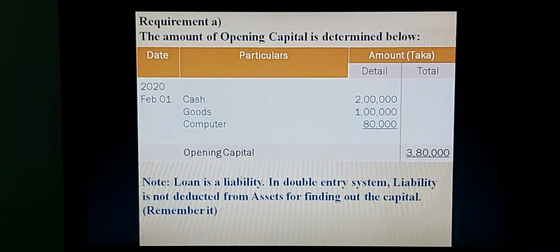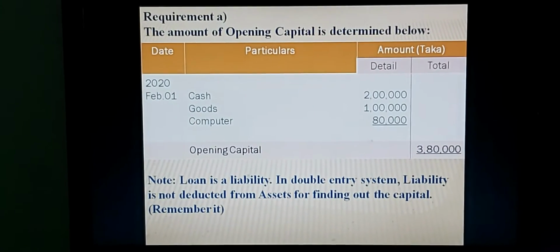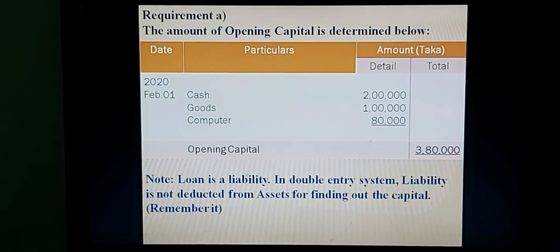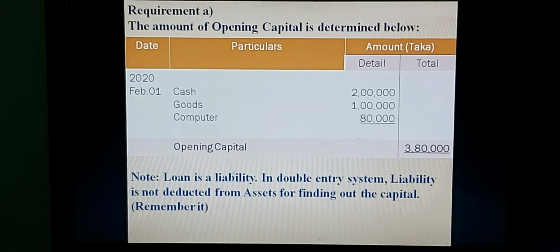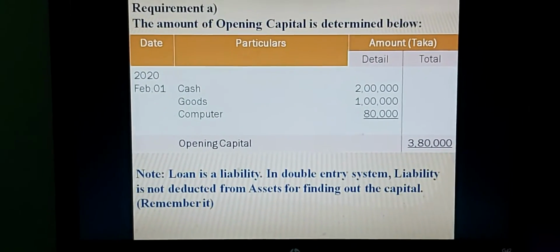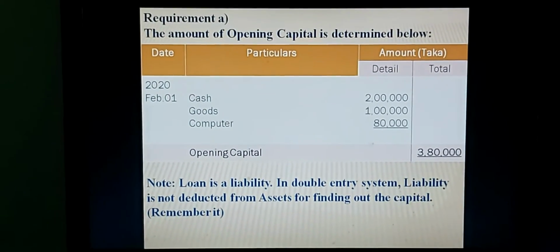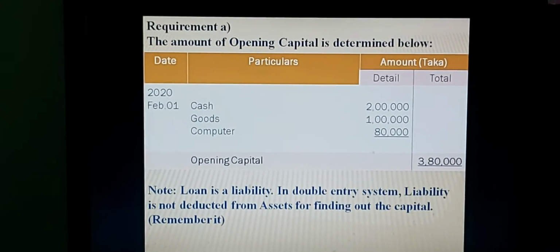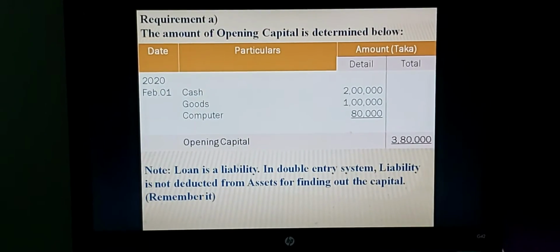Loan is a liability for any business. In double entry system, liability is not deducted from assets for finding out the capital. Remember it. I repeat again, in double entry system, liability is not deducted from the assets for finding out the capital or opening capital or initial capital or beginning capital. Just my dear students, remember it. Now, requirement A, total amount of opening capital is taka 3,80,000.